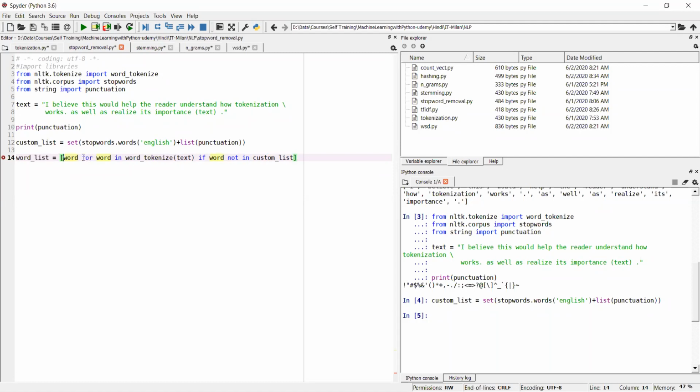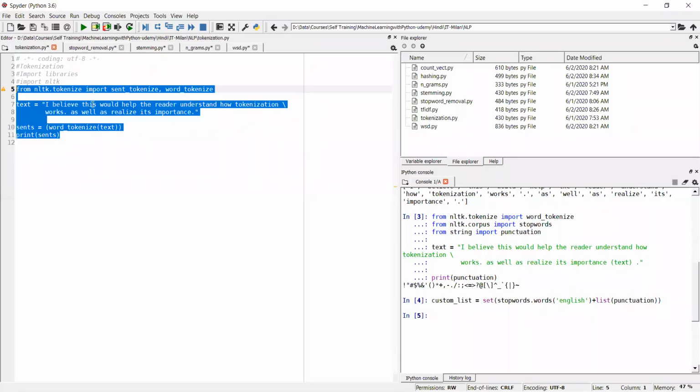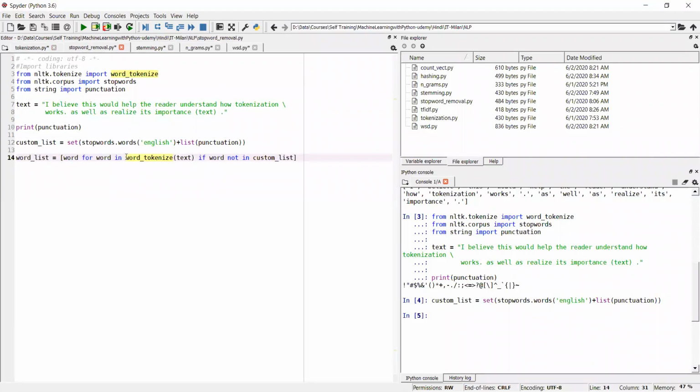So what I'm doing here, I am first doing tokenization. This text, I have applied the tokenization and am running a for loop here. Whatever tokenization we did initially will be converted to a list, and then using the for loop, I go through each word one by one. For each word, I am checking that the word should not be present inside the custom list.